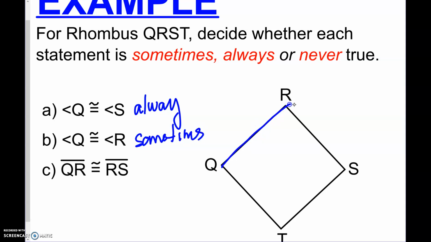QR and RS, always. If Q and R are going to be congruent, they're consecutive, we're actually going to make this into a square. So if they would be consecutive and congruent, then it's going to actually be a square. But we can also say that a square is a rhombus. We just can't say that a rhombus is a square.